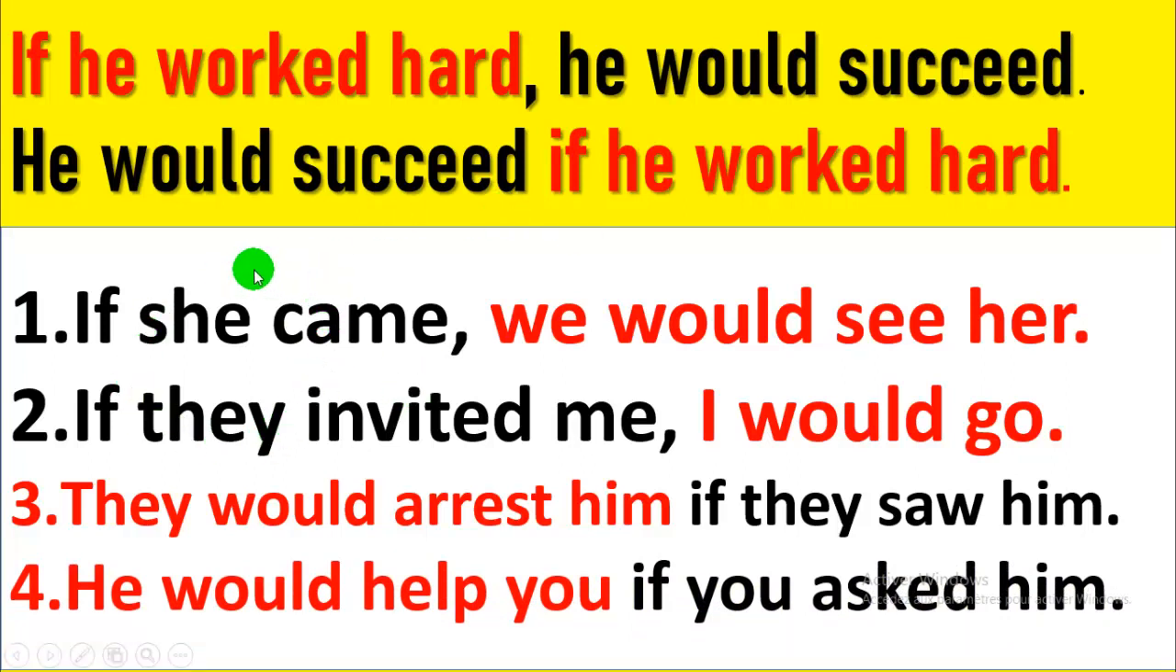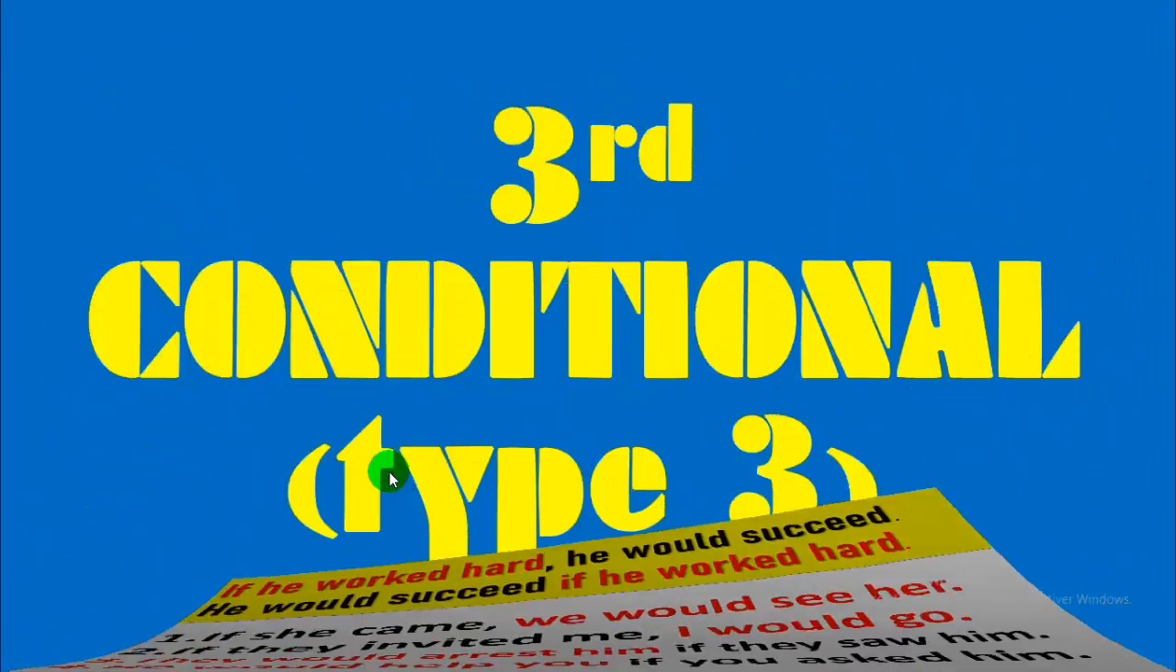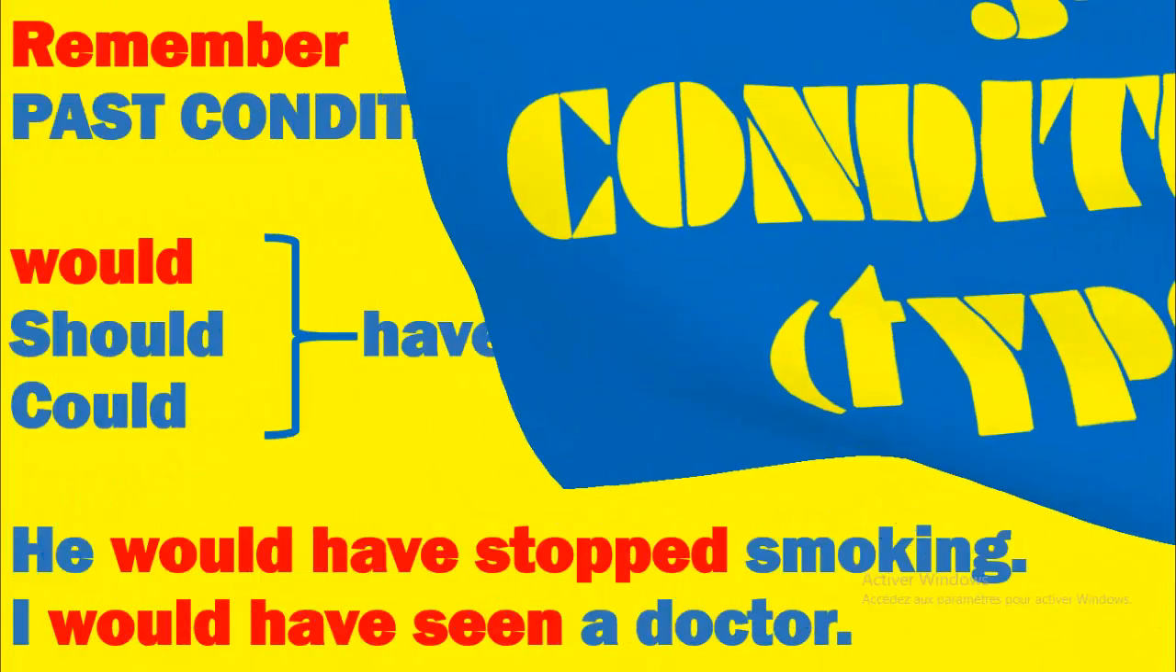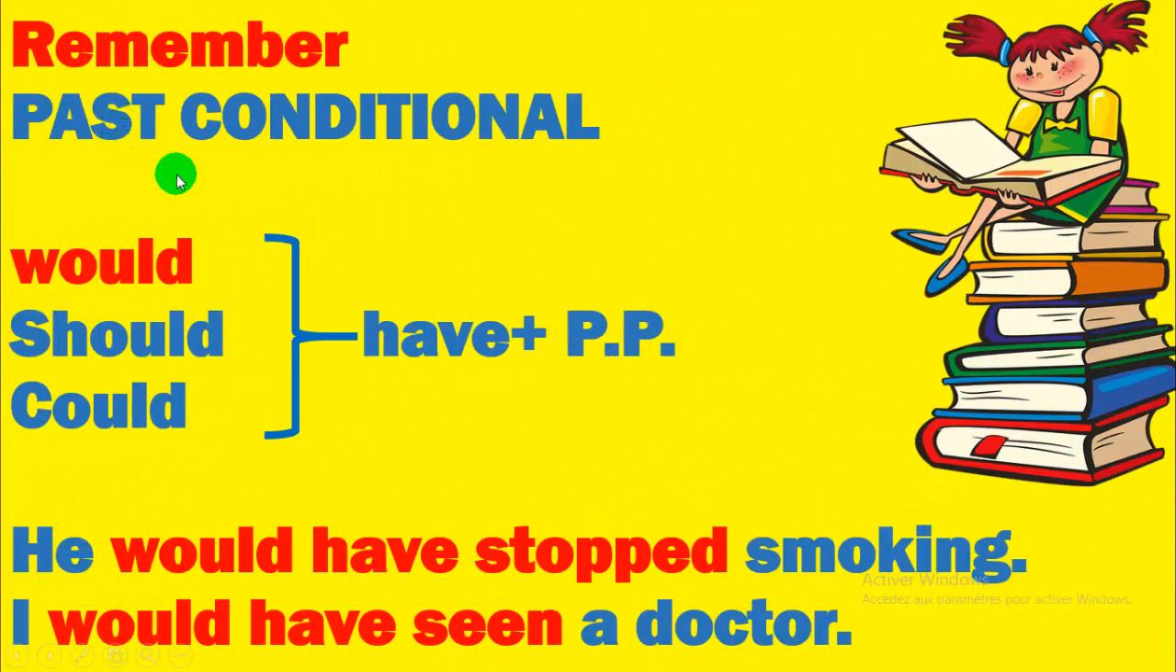So here, in black, it is the if clause. In red, it is the main clause. When the if clause starts the sentence, we have a comma. When the main clause starts the sentence, there is no comma. Third conditional, also called type 3 conditional. Here we have the past perfect and the past conditional.